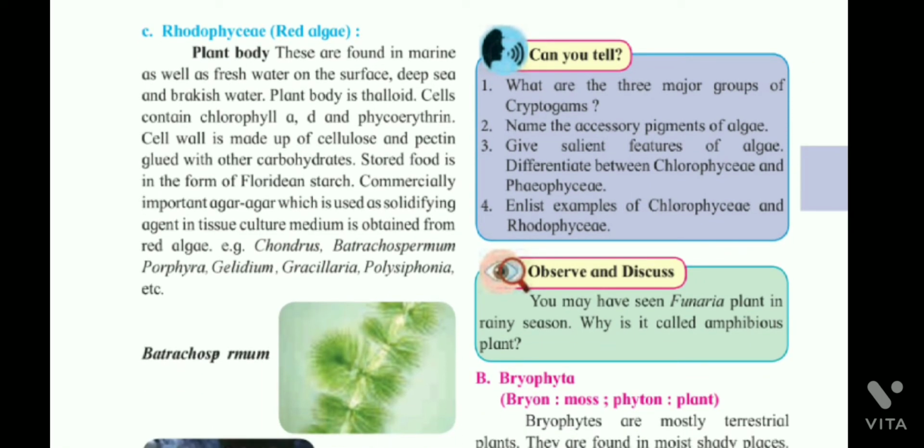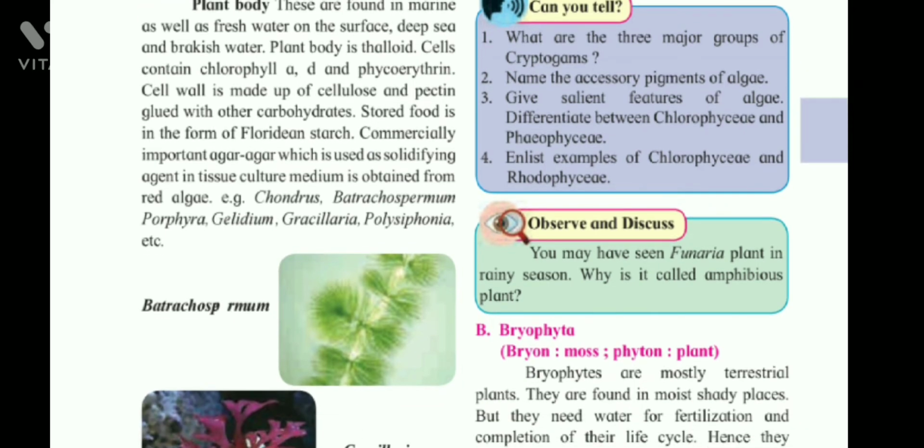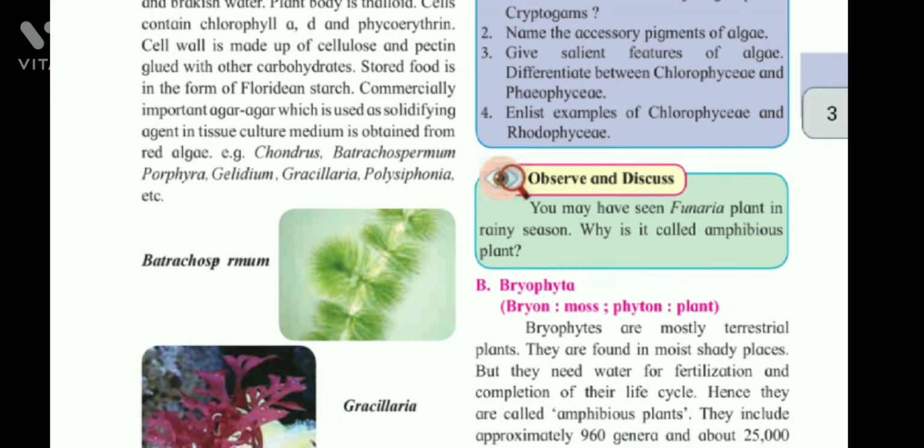Rhodophyceae is red algae. These are found in marine as well as fresh water on the surface, deep sea and brackish water. Plant body is thalloid. Cell contains chlorophyll A and D and phycoerythrin. Cell wall is made up of cellulose, pectin, glued with other carbohydrates. Stored food is in the form of floridean starch. Commercially important agar-agar, which is used as a solidifying agent in tissue culture medium, is obtained from red algae. Examples: Chondrus, Batrachospermum, Porphyra, Gelidium, Gracilaria, Polysiphonia, etc.